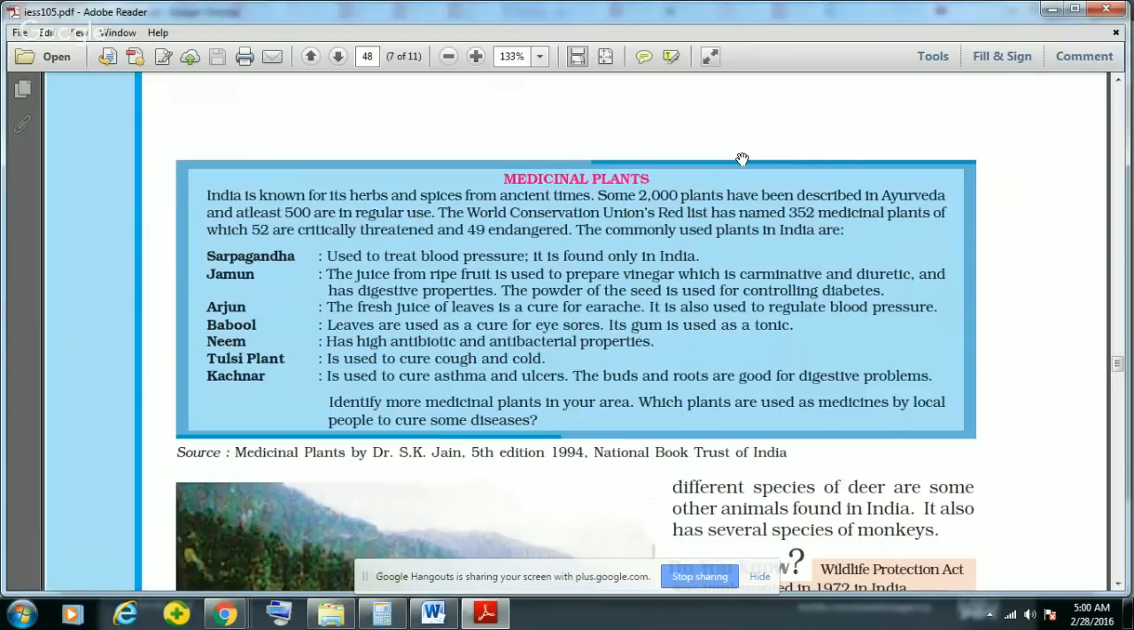And various types of commonly used plants in India, like sarpagandha, it is used to treat blood pressure, and it is found only in India. Then jamun, the juice from ripe fruit, is used to prepare vinegar, which is carminative and diuretic and has various digestive properties. Then arjun, the fresh juice of leaves, is a cure for earache. And then babool leaves are used as a cure for eye sores. Then neem has high antibiotic and antibacterial properties. Then tulsi plants. Tulsi is very useful for curing cough and cold. Then kachnar is used to cure asthma and ulcers.